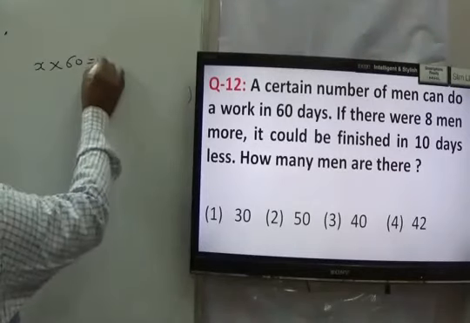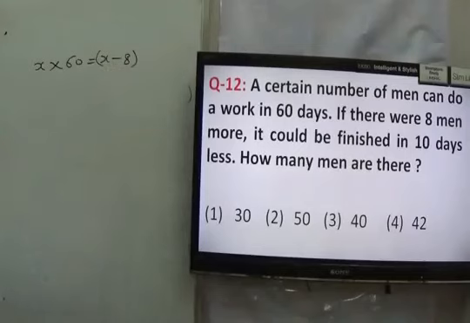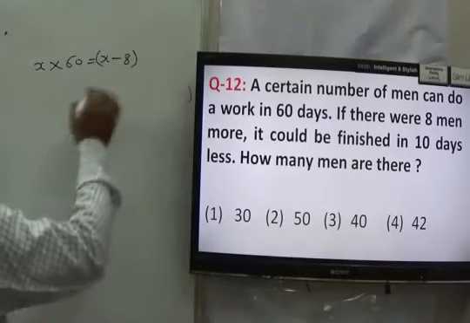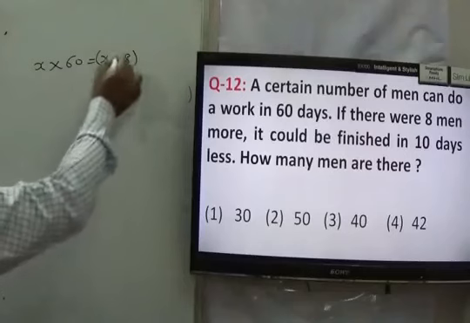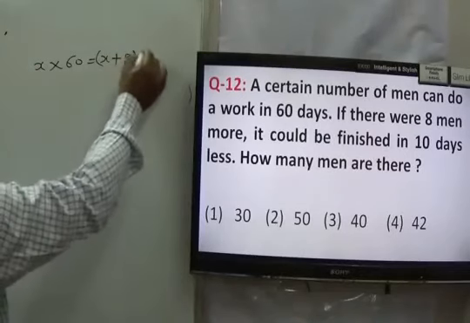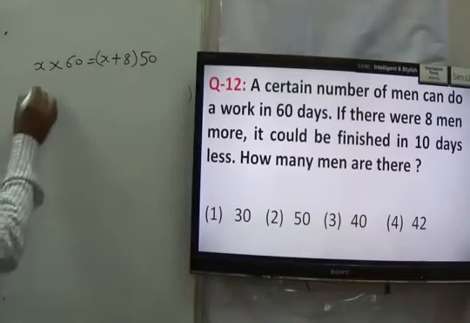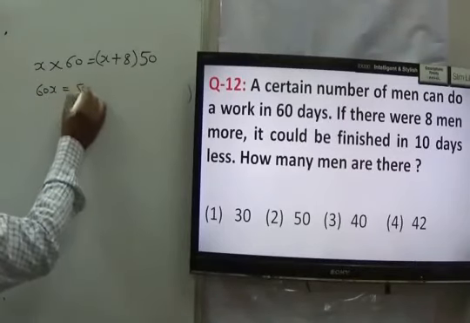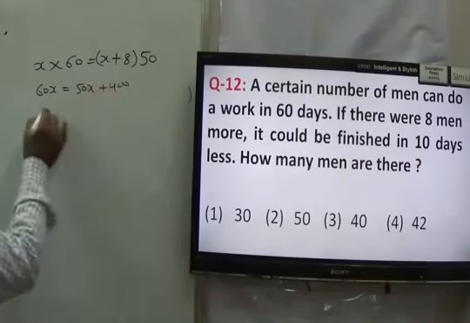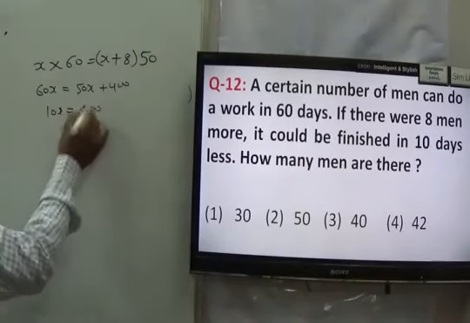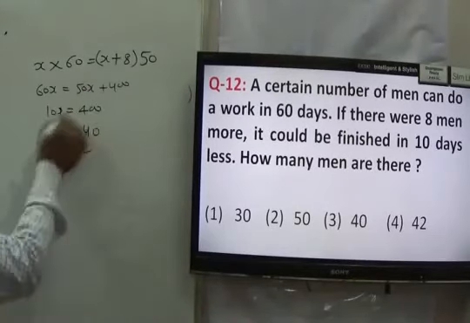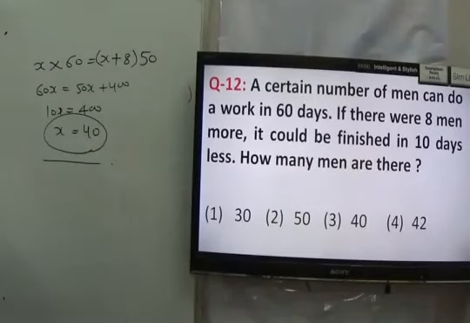If 8 men more, it is X plus 8, right? And the work would be done in 10 days less. It means if 8 men are more, the work can be done in 10 days less. It is 50. We have to just find the value of X. We make it as 60X equal to 50X plus 400, right? That would be taken as 10X equal to 400, X equal to 40. So what I can say that how many men are there? Total number of men initially are equal to 40, and after adding 8 more members, that becomes 48. The answer to this question is said to be the third one, that is 40.